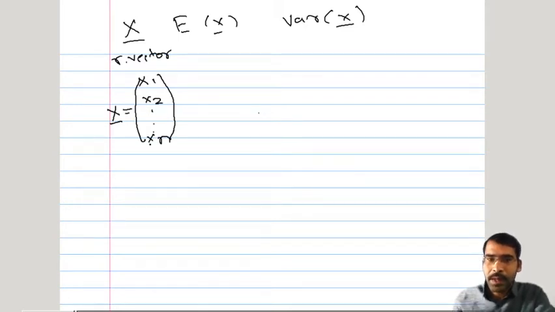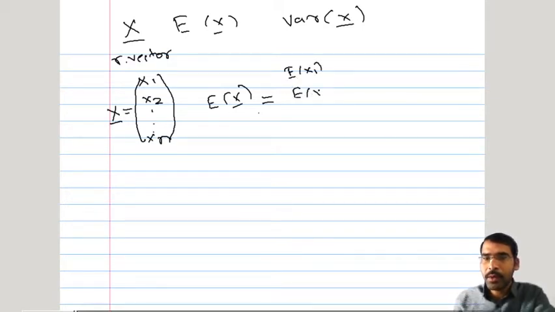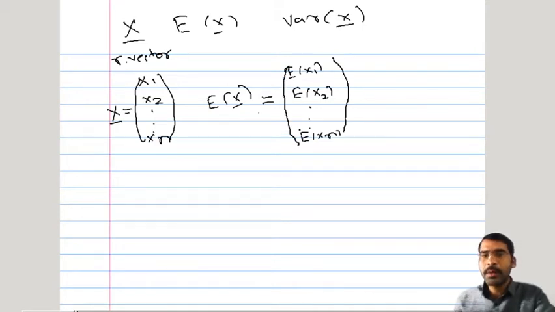Since this is a random vector, it is good practice to define its expectation, and therefore we came to this terminology, expected value of x bar. Since x bar is a collection of these random variables, the expected value of x bar will be nothing but the collection of expectations of these random variables. So expected value of x bar will be a vector whose components will be expected value of x1, expected value of x2, up to expected value of xn. This vector will form the mean vector of random vector x bar.